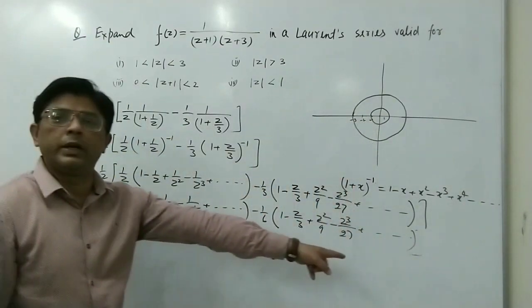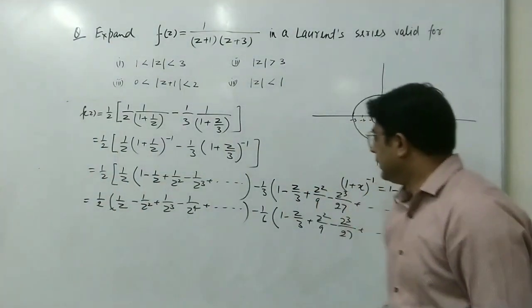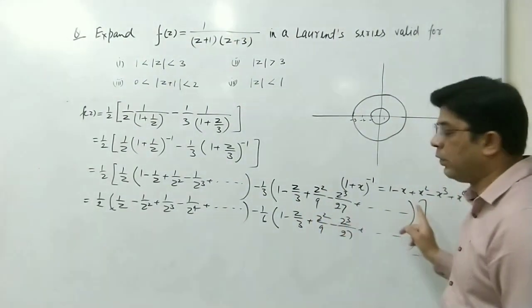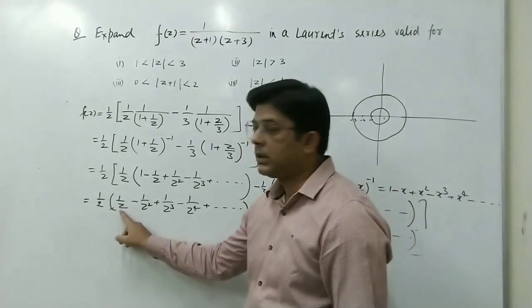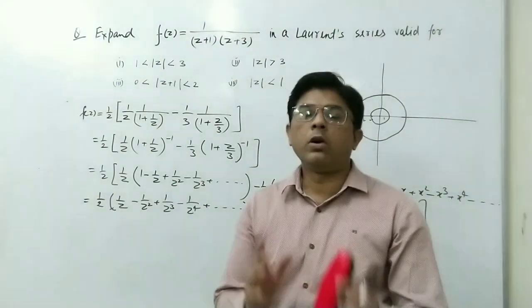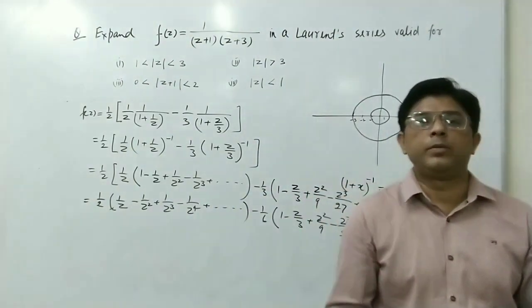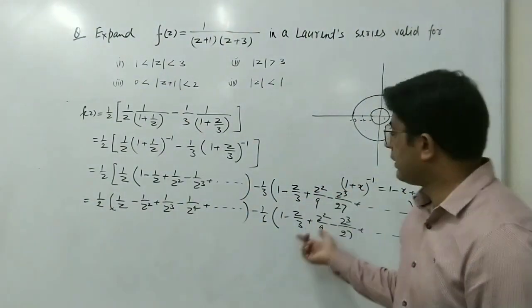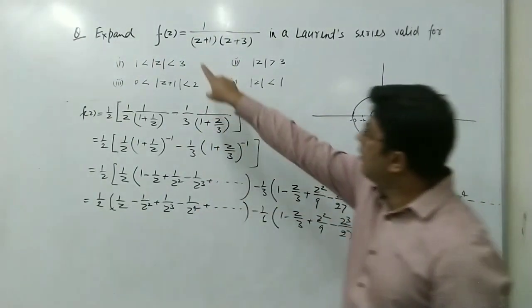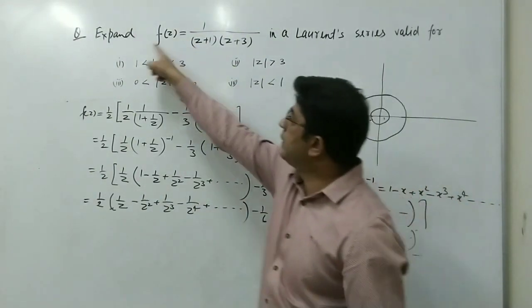This is the Laurent series expansion. Here we can see that these are the positive power terms, z to the power 1, 2, 3, 4, and these are the negative power terms, z to the power minus 1, minus 2, minus 3, and so on. So in a Laurent series we have both types of series, the positive power series and the negative power series. So this is the expansion of this function in this region.